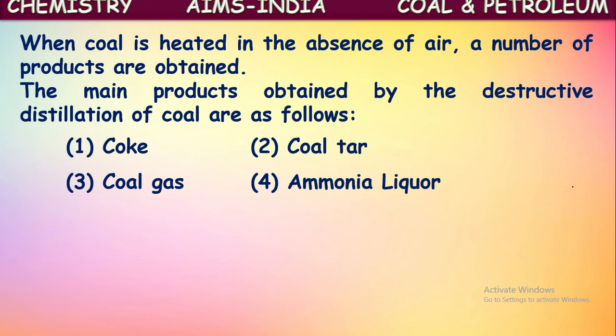So the products formed are in three states. When solid coal undergoes destructive distillation, solid coke is formed as a product, and two liquid products are obtained, coal tar and ammonia liquor. One more is a gaseous product that is called coal gas. So in this way, four products are obtained when coal undergoes destructive distillation. Okay, let us see about these products clearly in our further sessions.